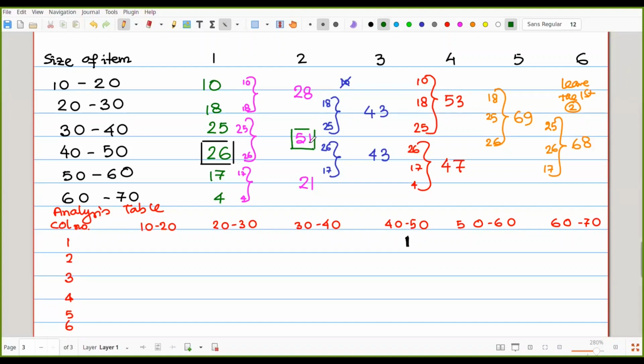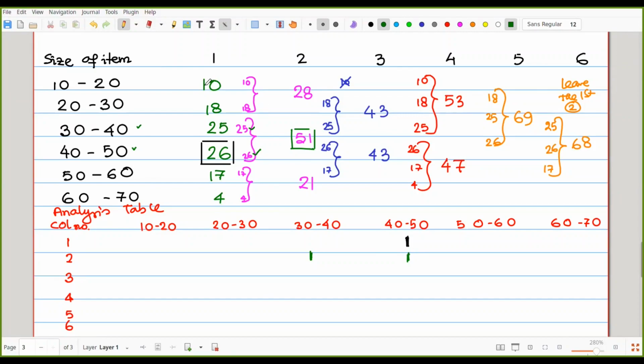And that 51 is coming from two values, 25 and 26. That means it is coming from two classes: the first one is 30-40, another one is 40-50. So we are writing here for 2, 1 for 30-40 and 1 for 40-50.